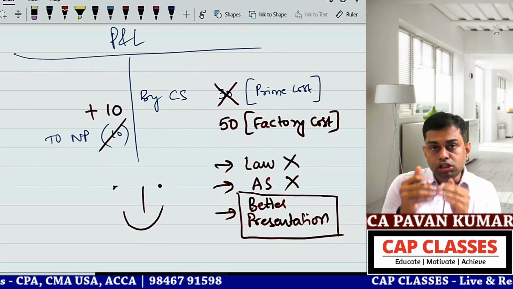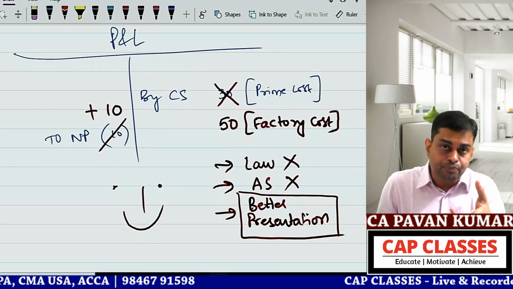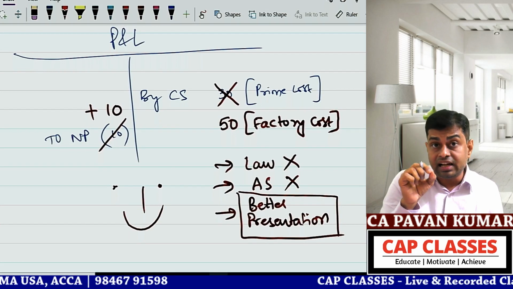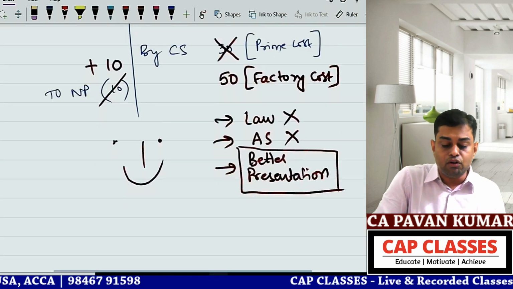See, in the notes to accounts, when you are developing the note, you need to write not only that there is a change in accounting policy.